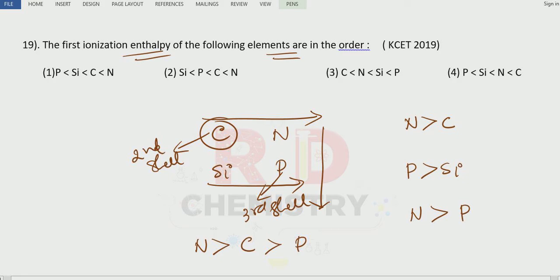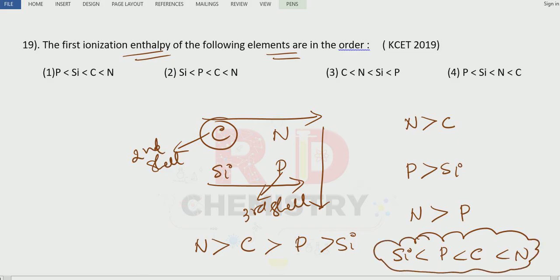Then finally comes silicon here. This is a similar problem solved earlier. So silicon is smaller compared to carbon, compared to nitrogen here. This is with respect to ionization potential and electronegativity also. So what is the option number now? The second one is the answer.